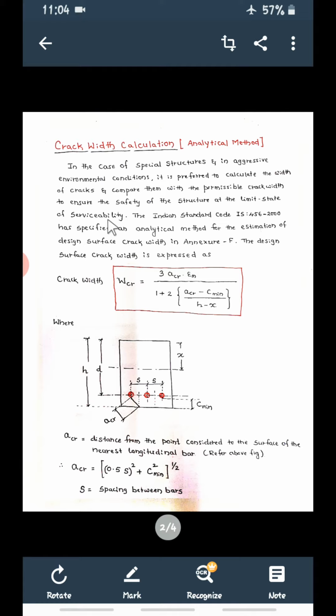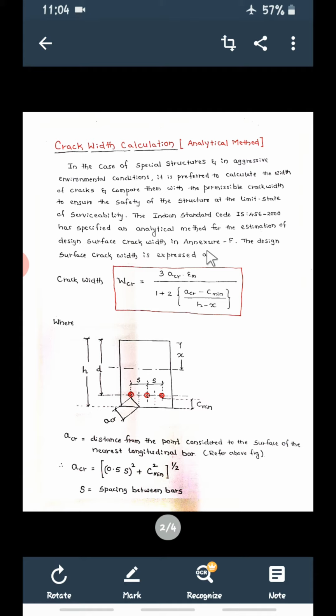So this crack width calculation and deflection calculation comes under the limit state of serviceability. The Indian Standard Code, that is IS 456 2000, specifies an analytical method. Whatever we are going to calculate now is the analytical method for the estimation of design surface crack width, that is the surface crack width in Annexure F.